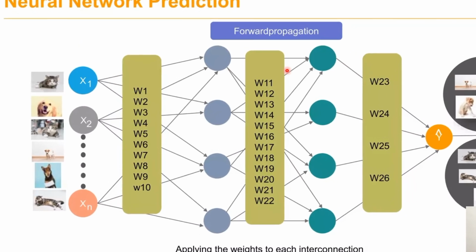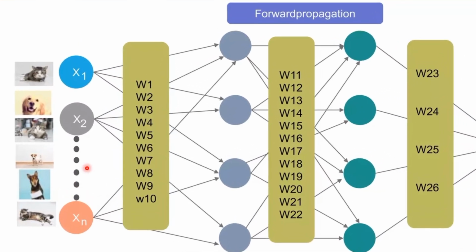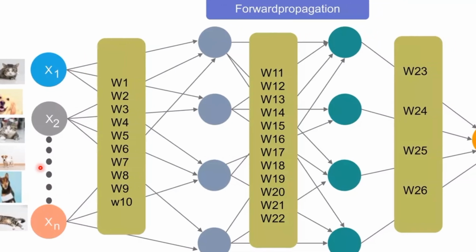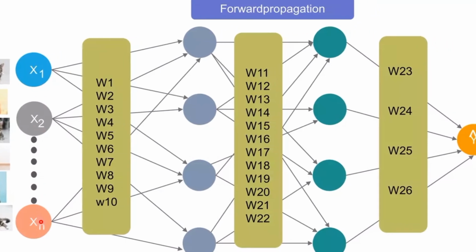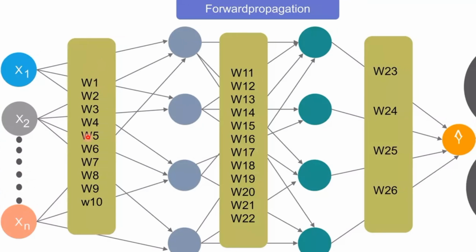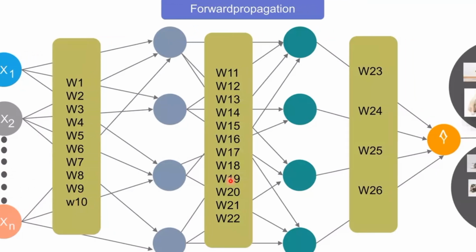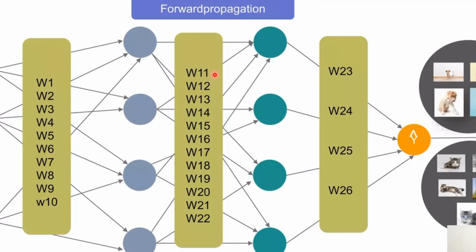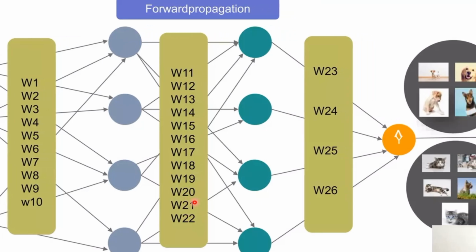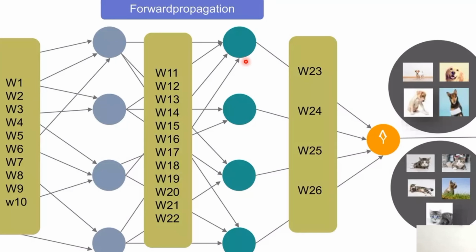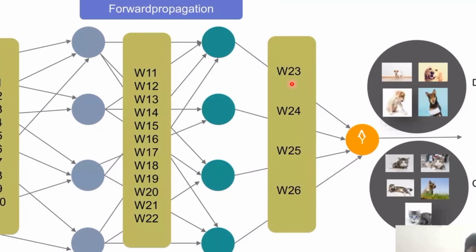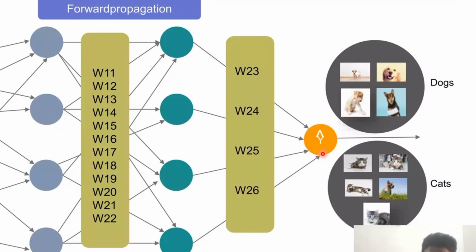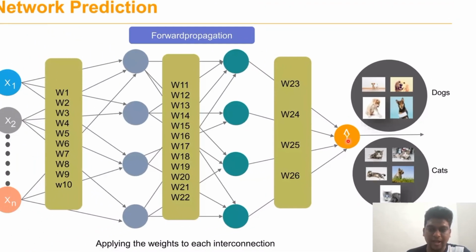Forward propagation for network prediction. Here you can see that the network is trained with the help of the input vectors x1, x2 up to xn. Here the weights are identified as w1 to w10. Once it goes through the hidden layers, the values change, so w11 to w22. Again, it is given as input to the next hidden layer. Then the weights change again to w23 to w26. Finally, we can predict the output value.